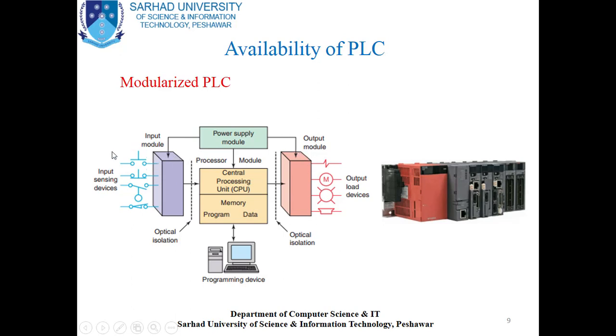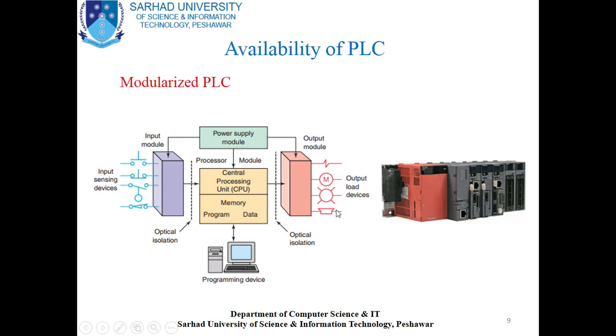Here you can see the switch which is normally open, this switch is normally closed, this switch is normally open, and this switch is also normally closed. In the output module you can see the symbol of a solenoid, a motor, a light, and a speaker or buzzer.